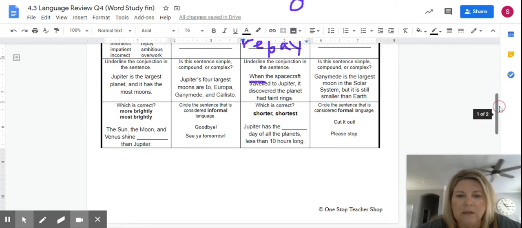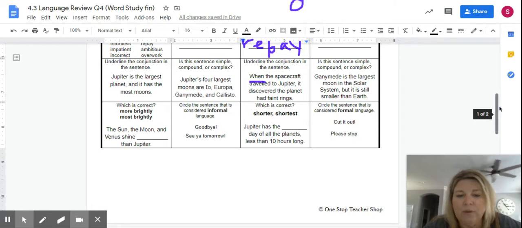All right, which is correct, shorter or shortest? Remember we have that ER ending or an EST ending. We use an ER when we're comparing two things, and we use the EST when it's more than two things.